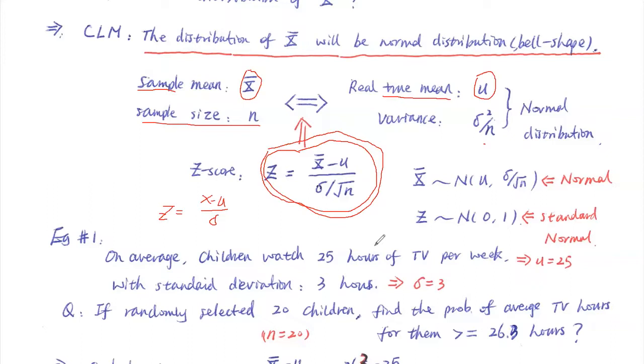Okay, bear with me. Right now it's still a little bit of theory. It's not that straightforward. Let's use some examples to help us understand how to apply this Z formula. This Z formula comes from the central limit theorem. It studies the sample average. Whenever you see the sample average, remember this Z formula. Okay, so example number 1.